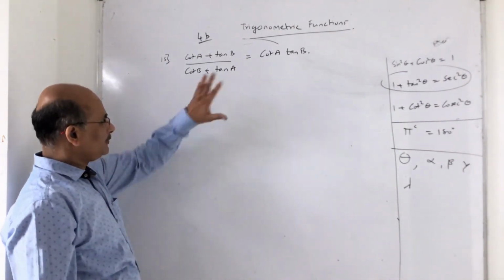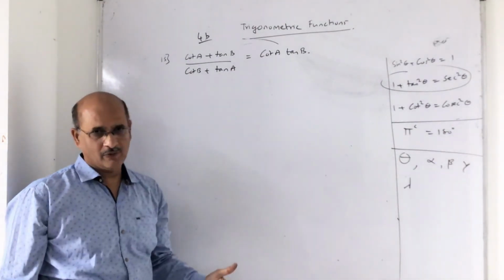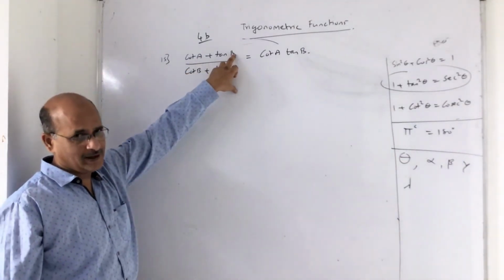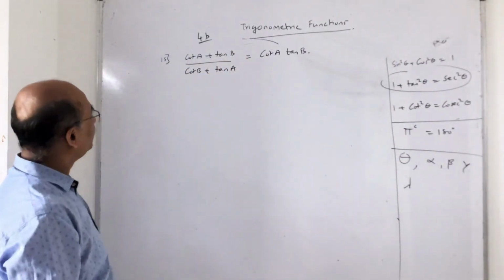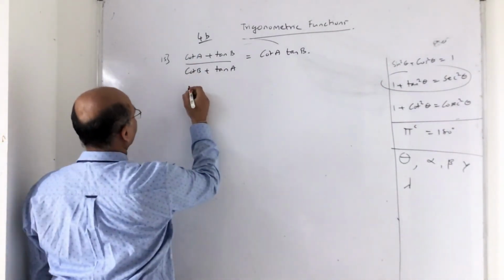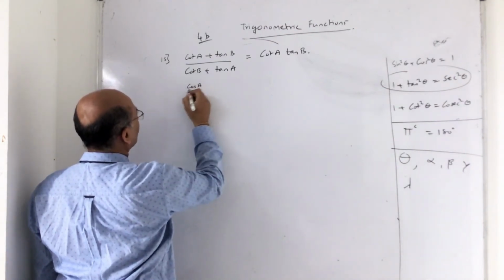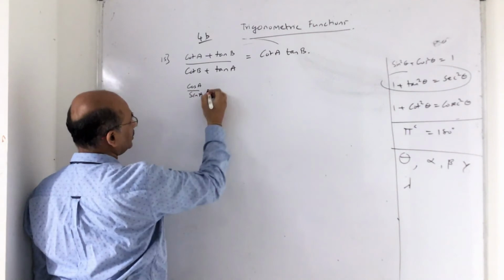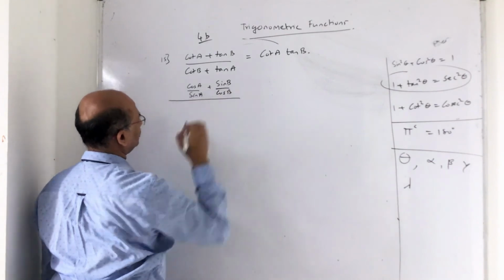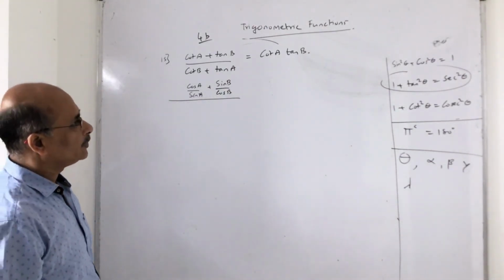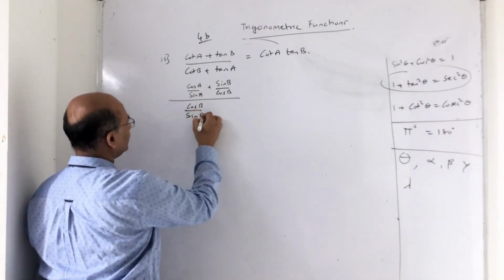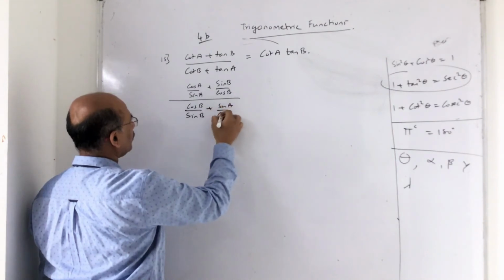The important difference between this identity and the previous proofs is that they were all in terms of one angle, but here A is a separate angle and B is a separate angle. So you have to be very careful how to work it out. My best bet would be to convert into sine and cos. Where nothing else is available, you can go ahead with it. Cot A, I am talking about the LHS, is cos A upon sin A, try to understand, plus sin B upon cos B, upon. Similarly, cot B is nothing but cos B upon sin B plus sin A upon cos A.